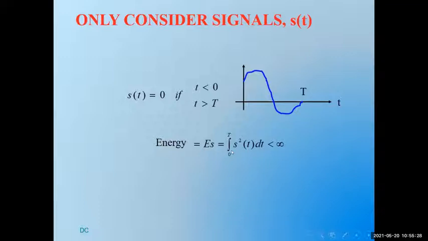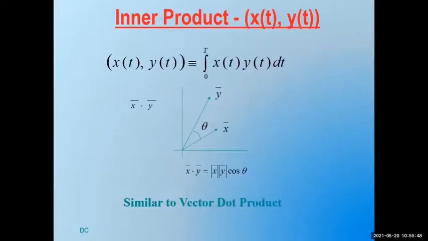It is nothing but integral 0 to the duration of time t, s square of t dt, and this will be an energy signal if it has finite energy, if its energy level is less than infinity. Please remember all this. Nobody will tell you all these fundamental requirements. Though it is taking us some additional time, I just want to brief up these concepts before we go into the actual topics where we will be using all these concepts extensively.